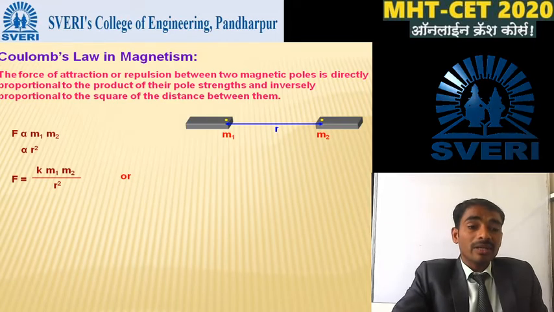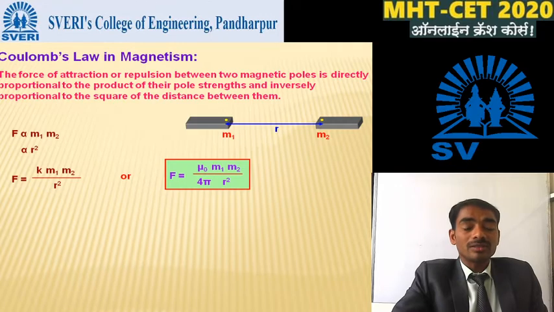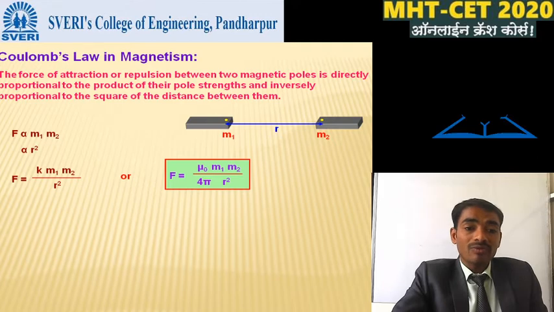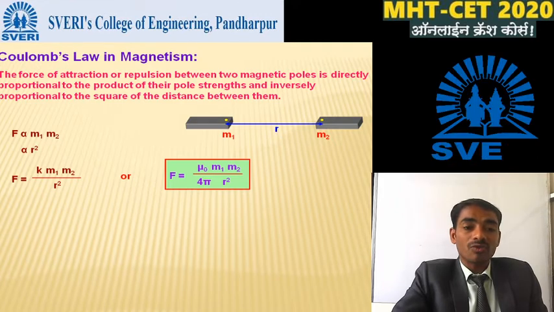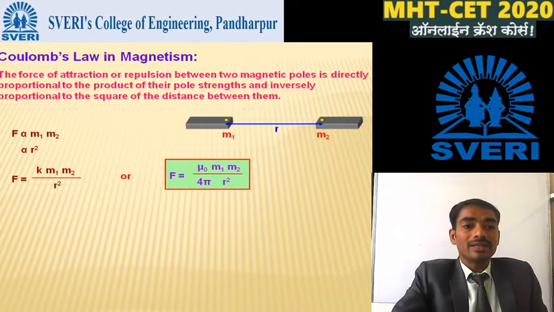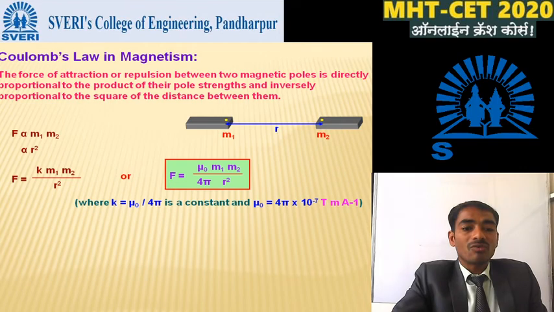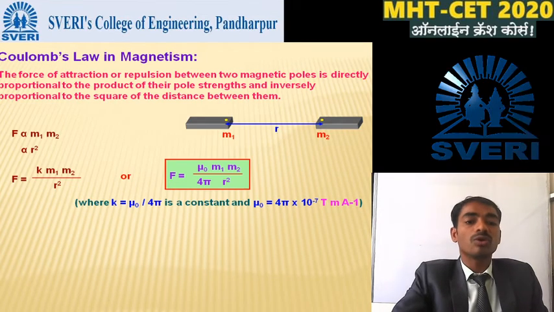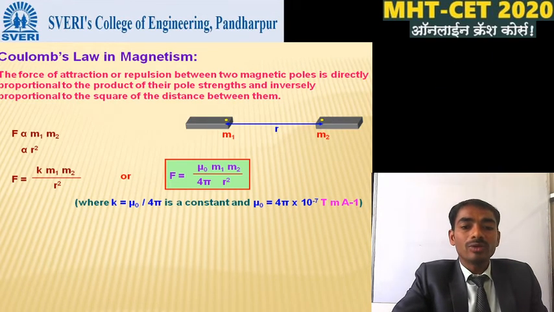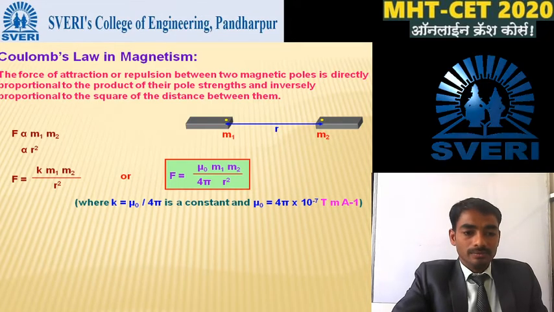Or this mathematical formula can be written in the form F is equal to mu naught divided by 4 pi. This is the value of the constant K. K is equal to mu naught divided by 4 pi. F is equal to mu naught divided by 4 pi into m1 into m2 divided by r square. This is the mathematical expression of Coulomb's law in magnetism. Where K is equal to mu naught divided by 4 pi is the constant, and the value of mu naught is 4 pi into 10 raised to minus 7 Tesla meter per ampere.